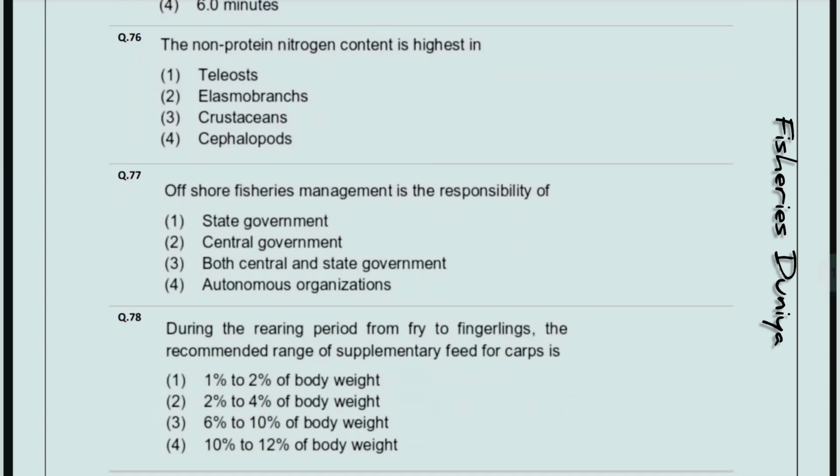The non-protein nitrogen content is highest in, so the correct answer is option number 2, elasmobranchs. Fisheries management is the responsibility of, so the correct answer is option number 2, central government. Next, during the rearing period from fry to fingerling, the recommended range of supplementary feed for carps is, so the correct answer is option number 3, 6% to 10% of the body weight.